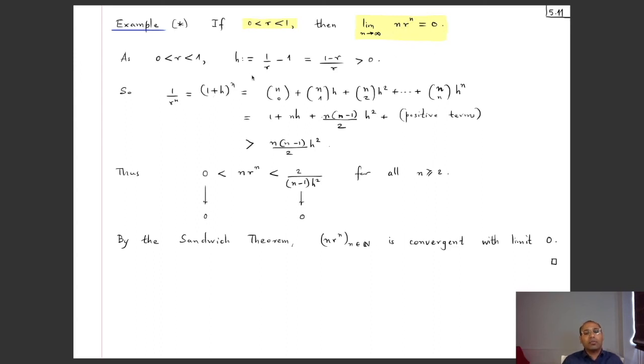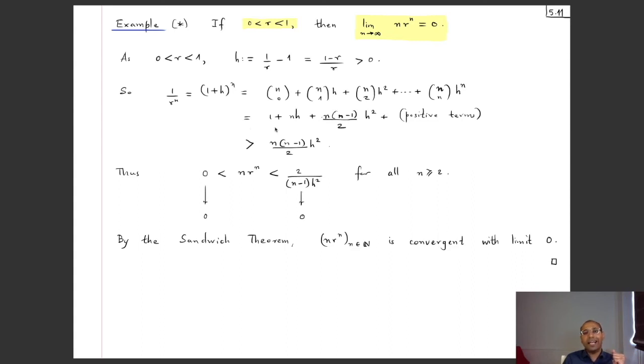So 1 by r^n, and I like looking at r^n, because I have that over here. So 1 by r is equal to 1 plus h, and (1 by r) to the power n will be (1 plus h) to the power n. By binomial theorem, this will be this thing. So it's 1 plus nh plus n choose 2, which is n times (n minus 1) by 2 times h square, plus a bunch of positive terms.